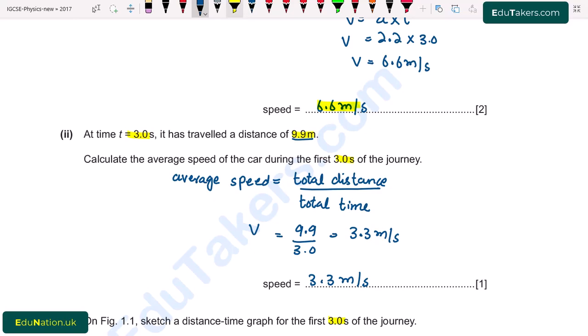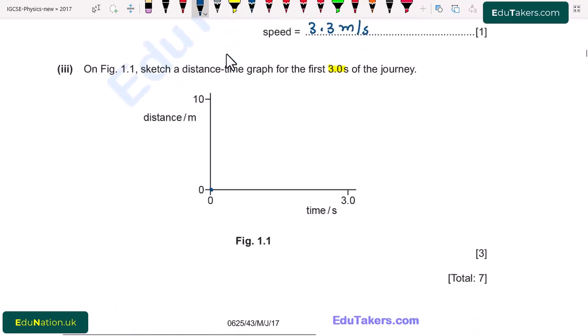So here we can simply say that the speed of the car increases and the slope of the distance time graph is actually equal to speed. I write here, speed is equal to slope of distance time graph. Speed is increasing.